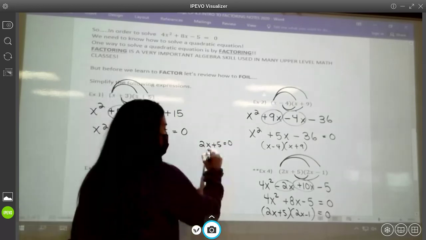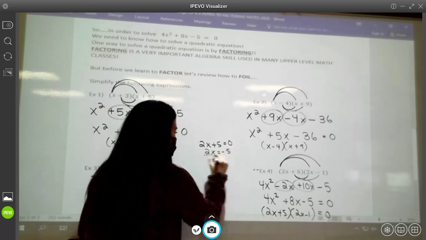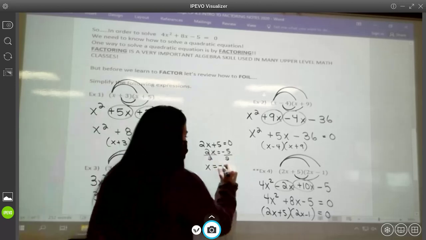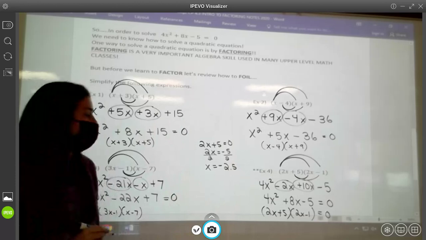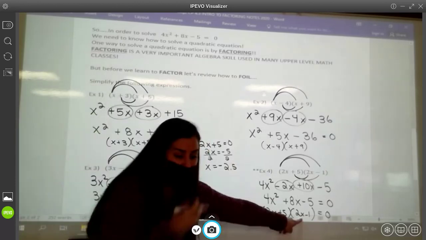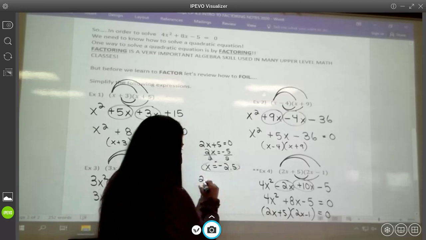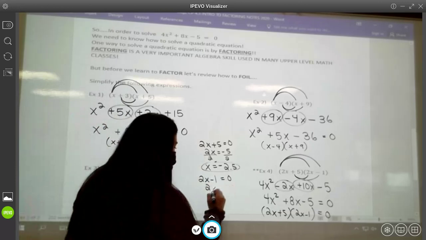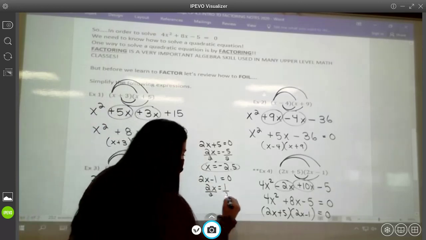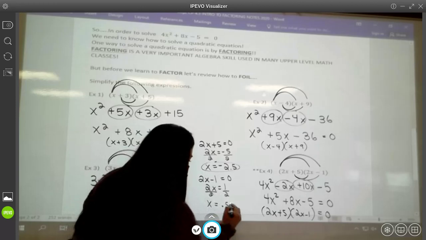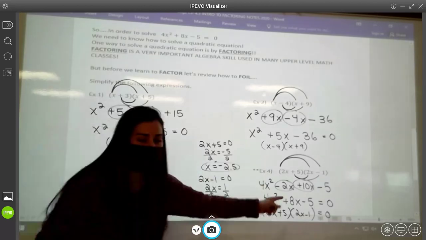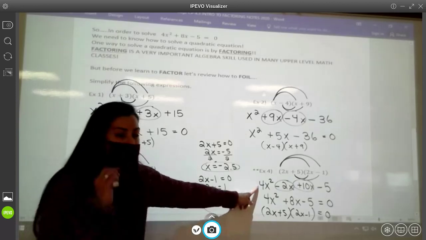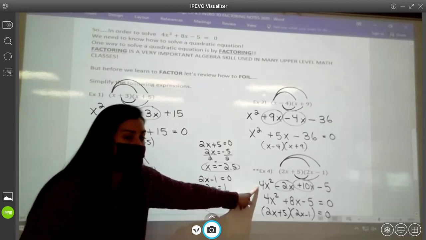Watch what we get. Minus 5, divide by 2, and you find out that x is -5 divided by 2, which is -2.5. Take the other piece, the other factor, if you will, 2x minus 1, set that equal to 0 and solve. Add 1, divide by 2, and you find out that x equals 0.5. So guys, what you have just found is the x-intercepts of that quadratic equation. You have found the points where the graph will cross over the x-axis.